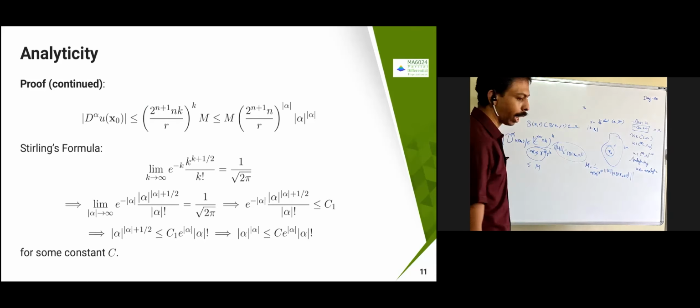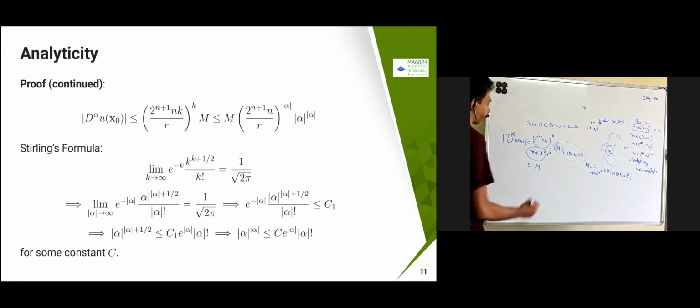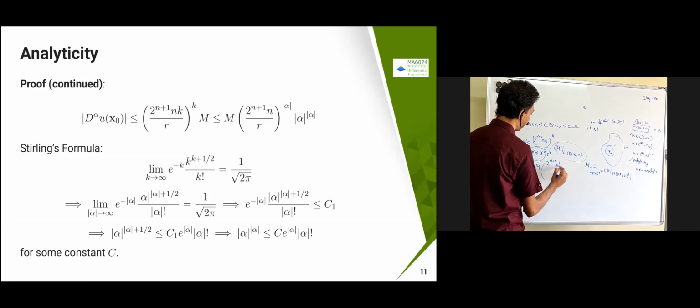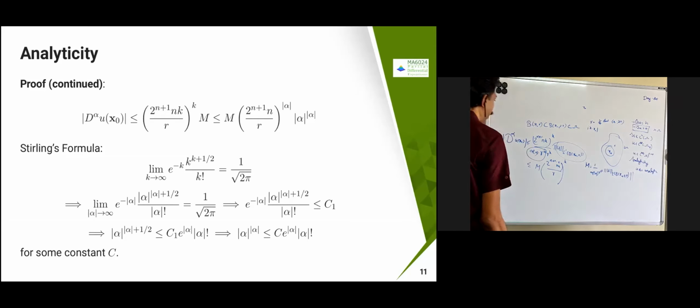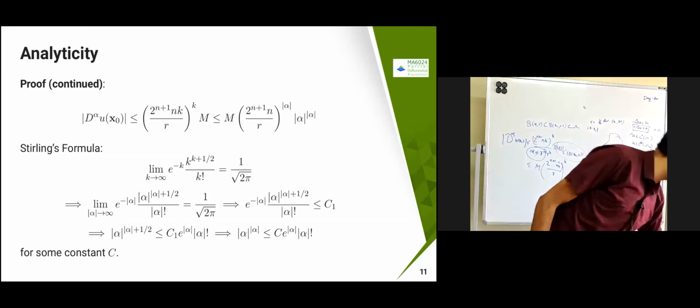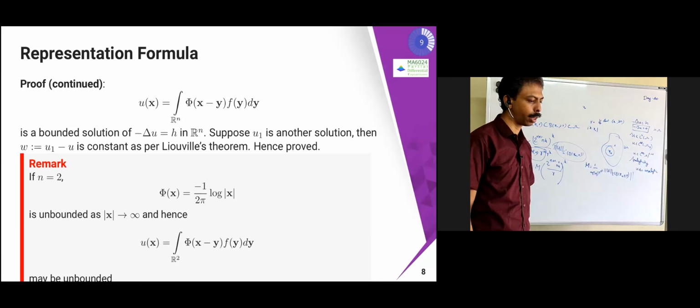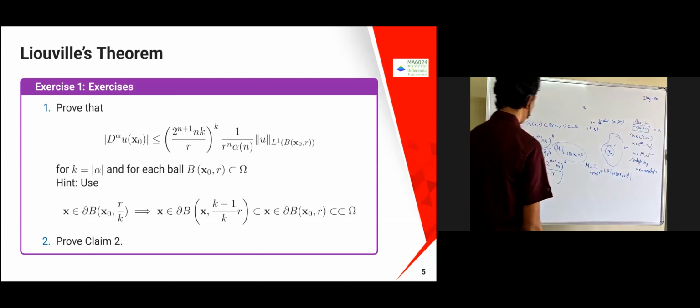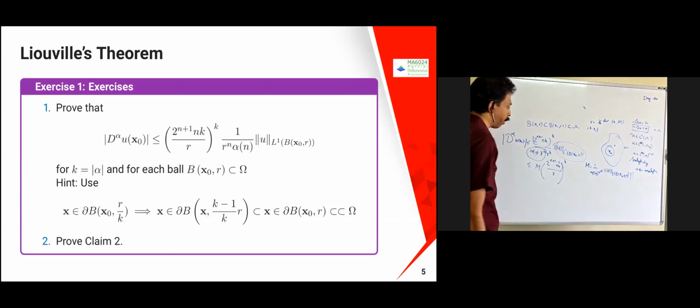Then the remaining thing I have is something like 2 power n plus 1 into n power n into k whole power k by r power k is going to come. I am just going to write it like k. What is this k? If you see the exercise, k is nothing but mod alpha. I can just replace that with mod alpha.